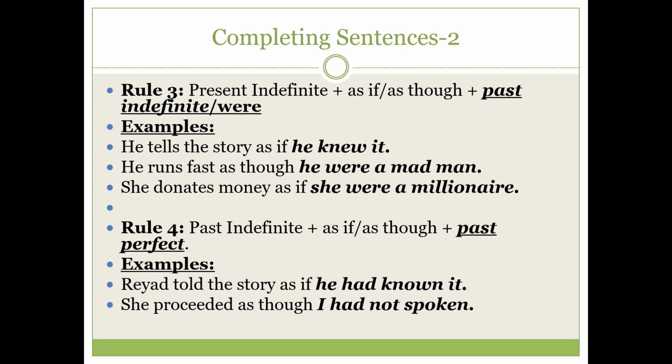So remember, if you find past indefinite tense in the beginning and then "as if" or "as though", they mean almost the same, then after them you have to use past perfect tense. As in the example we can say, Riyadh told the story as if he had known it. So you see, before "as if", "told" is past indefinite tense, past form of the verb, and then after "as if" we have used "he had known", that is past perfect tense.